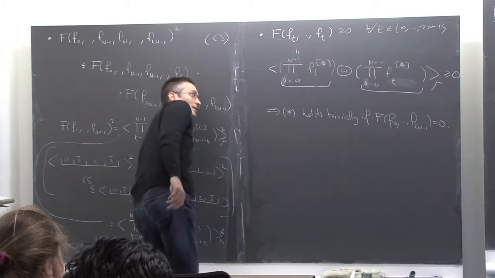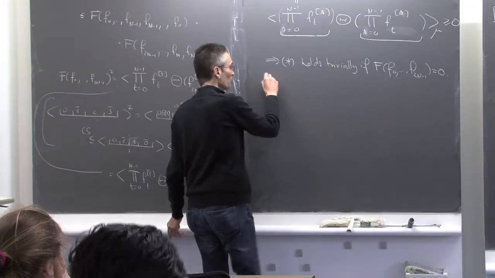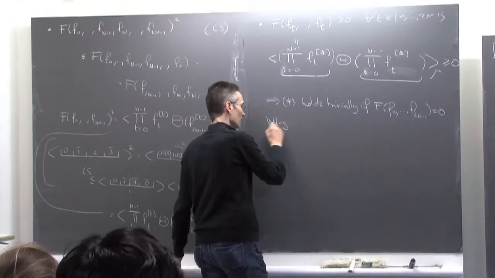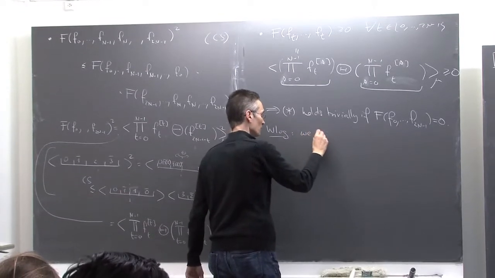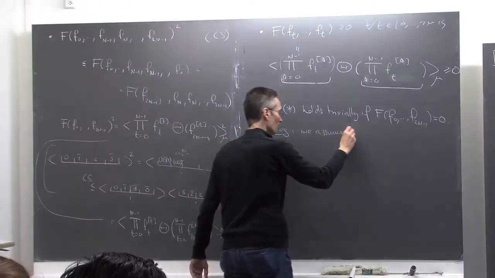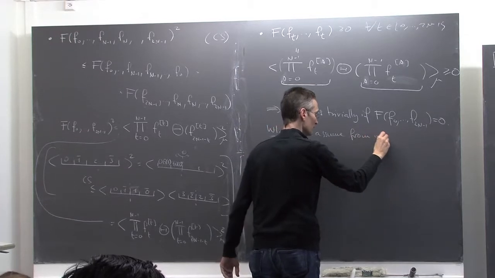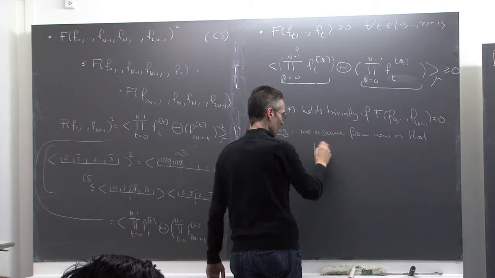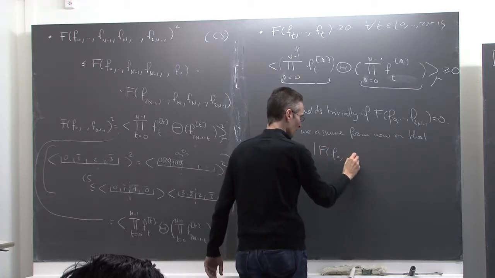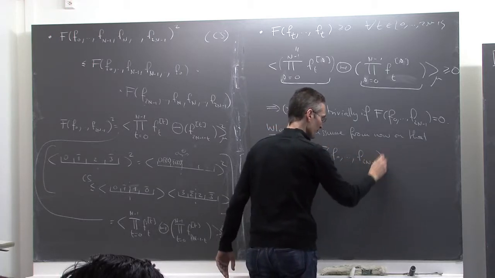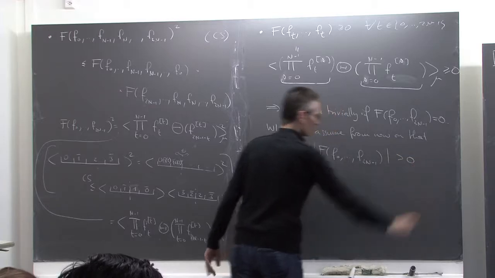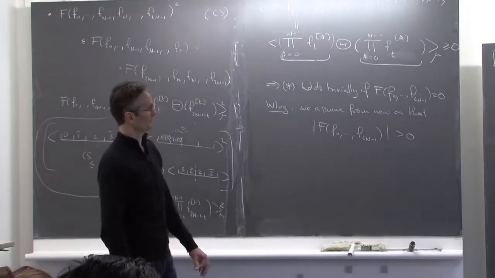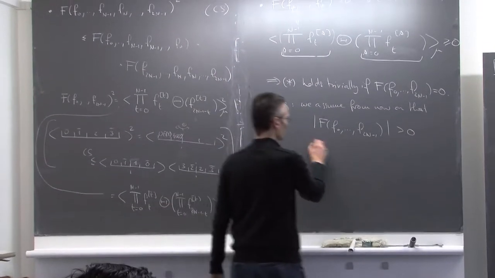There is nothing to prove in this case. So without loss of generality, we assume from now on that we're in the non-trivial case, that is f of f0, f2n minus 1 in absolute value is strictly positive.